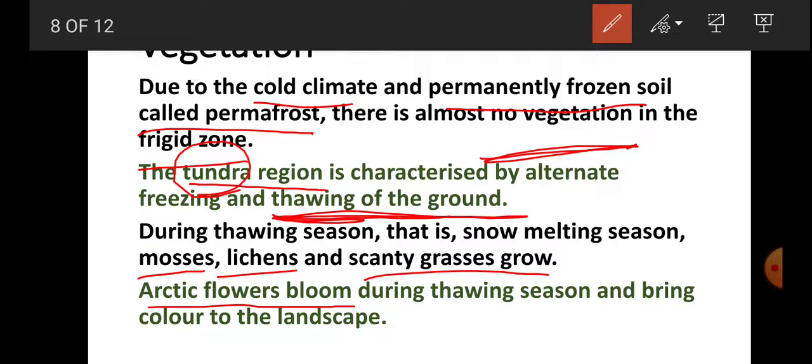So the term thawing season means the time during which the temperature rises for a shorter period of time and it allows the soil to melt, which helps in the growth of some of the vegetation, but not plants and trees. And when it happens, a lot of flowers bloom there and it brings color to the landscape.